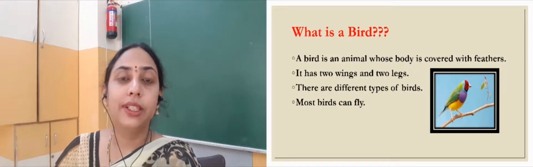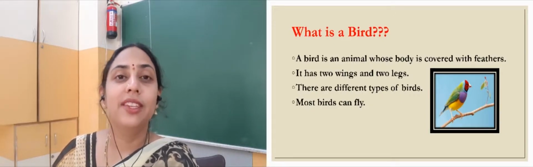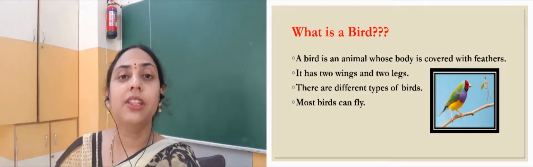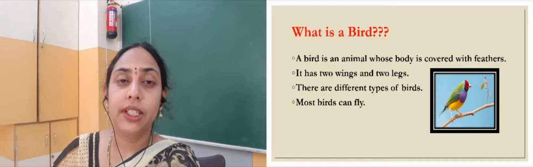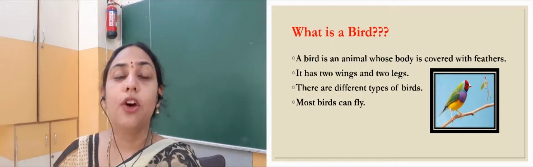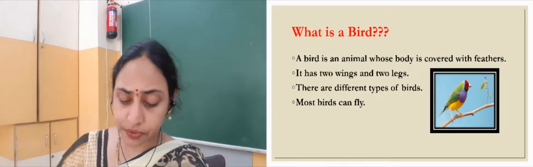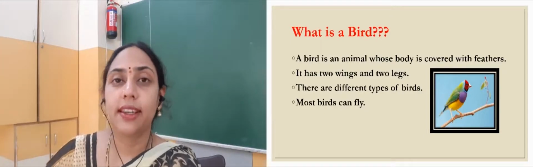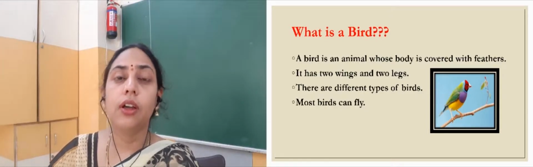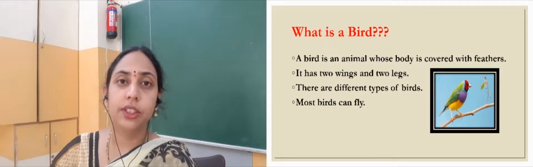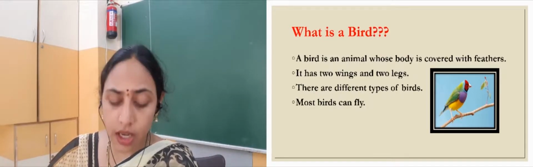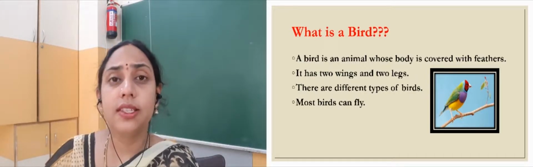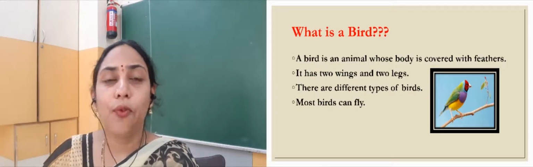Now students, we know the birds can fly, right? And different birds have beautiful wings that help them to fly, and their wings are covered with feathers. So the birds are the animals that can fly, right? Now it has two wings and two legs, okay? And their wings are covered with feathers, right? Now there are many types of birds around us, and these birds can fly.